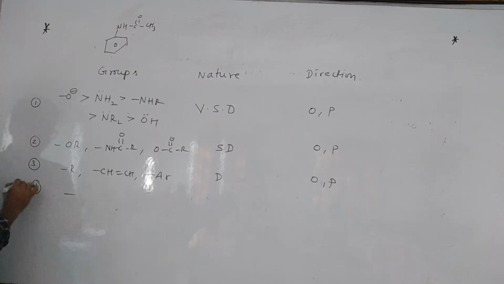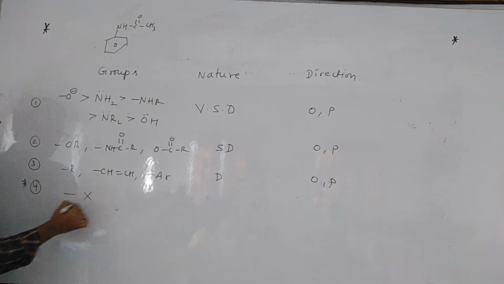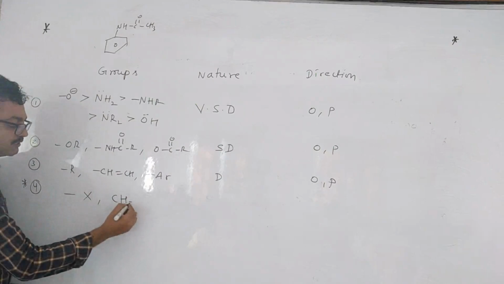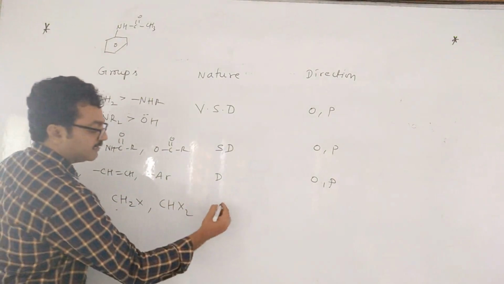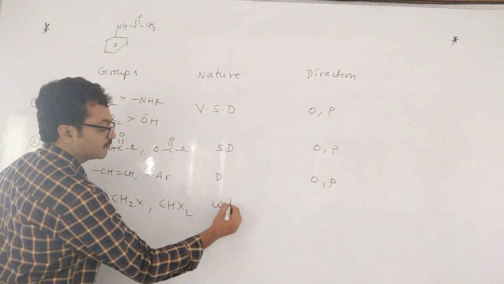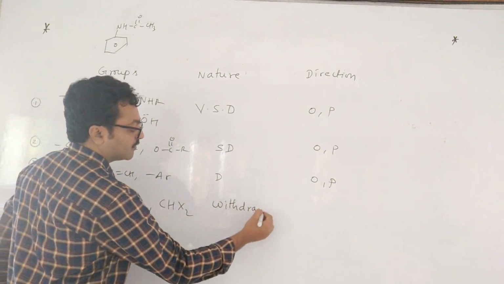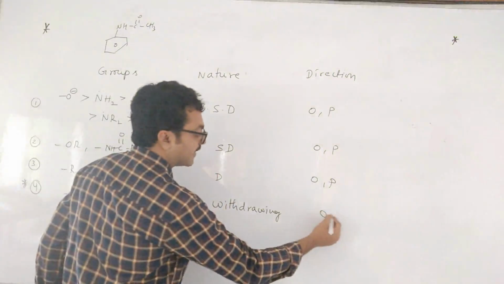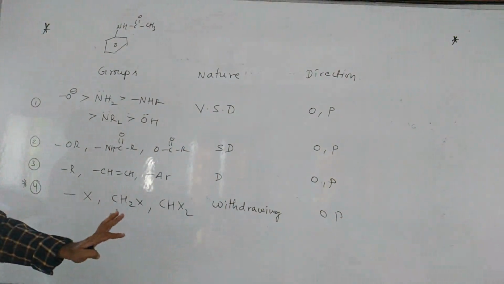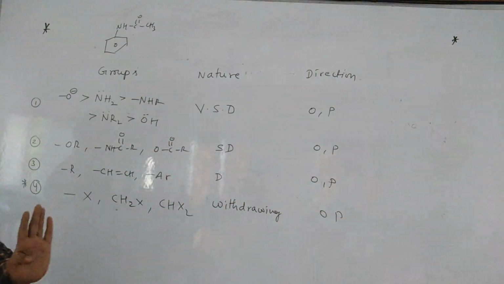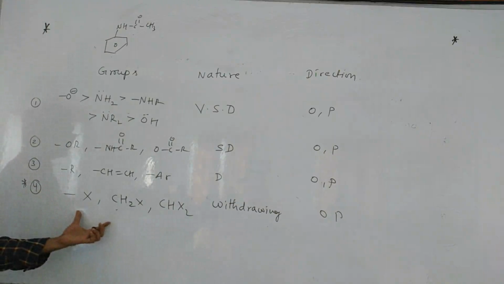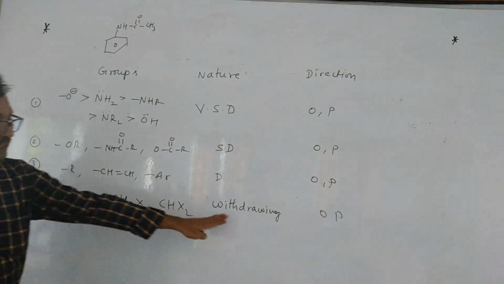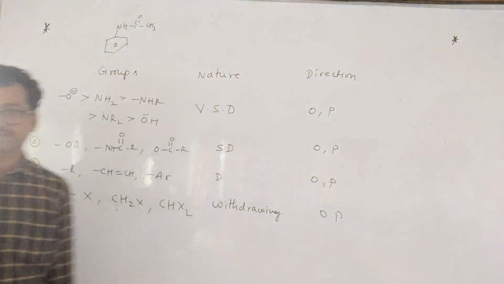Now this is the exception, children. Fourth point is very important. Halogens: chlorine, bromine, iodine, or CH2X group or CHX2 group. These are withdrawing groups, but OP directing. This is the exception case. Generally what I told, donating groups are ortho-para directing and withdrawing groups are meta-directing. That is the general sense. But in this category, halogens are withdrawing groups but they are OP directing.